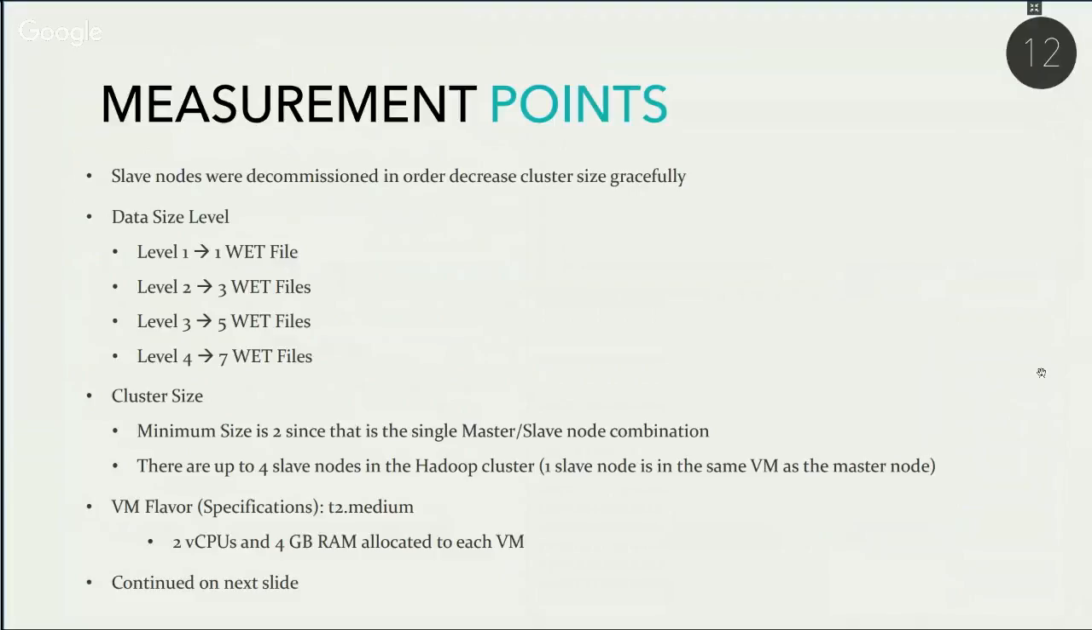Just for specification purposes, the VM flavor that we're using for all of these 5 VMs is 2 vCPUs and 4 gigs of RAM allocated to each VM. And the flavor name is T2 Medium. And we're going to continue with the evaluations on the next slide.